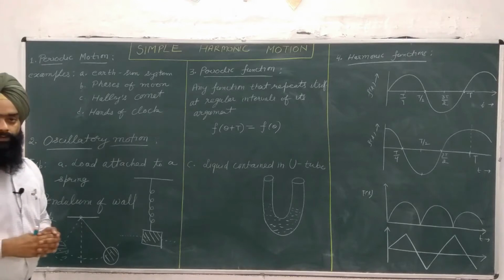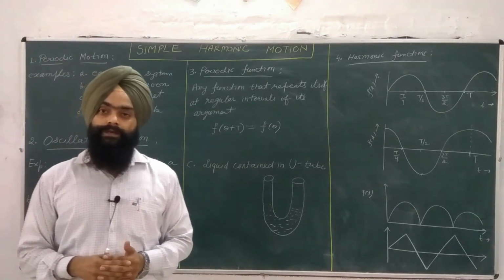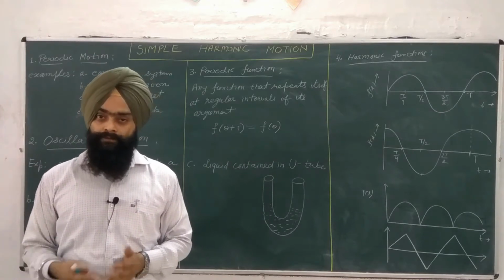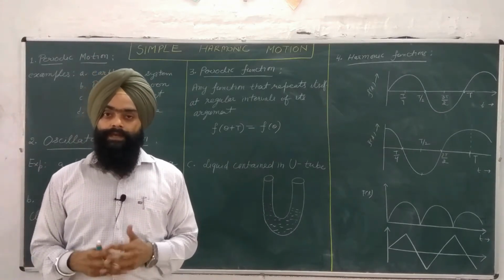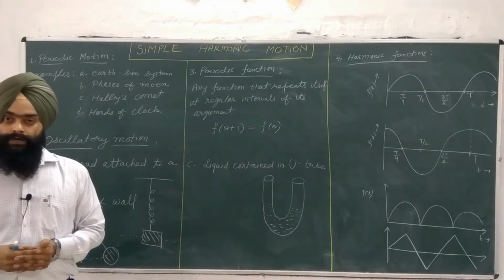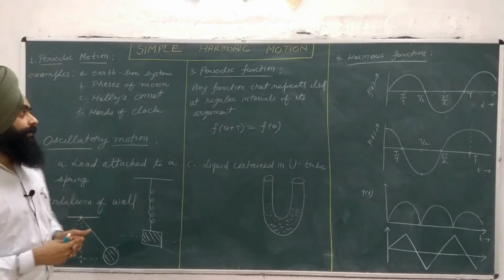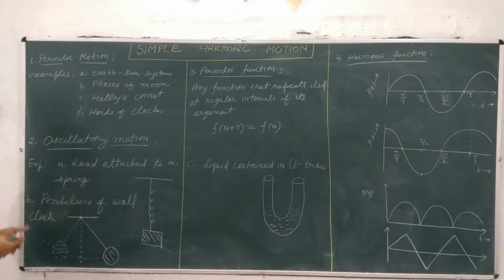The Earth-Sun system. We know that the Earth revolves around the Sun and it repeats its period of revolution after 365 days. So this kind of motion can be considered as periodic motion because after every 365 days, this motion is repeated. The second example here is phases of the moon.